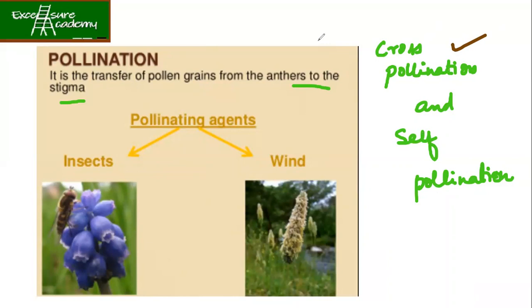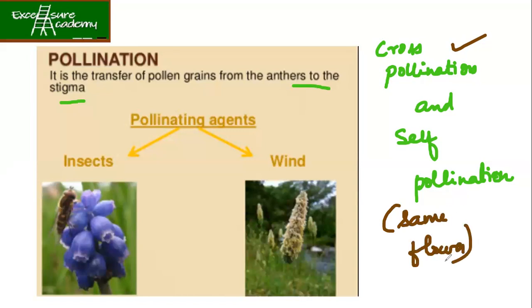Self-pollination means when the agents of pollination take the pollen grains from one part to another part, happening on the same flower itself.